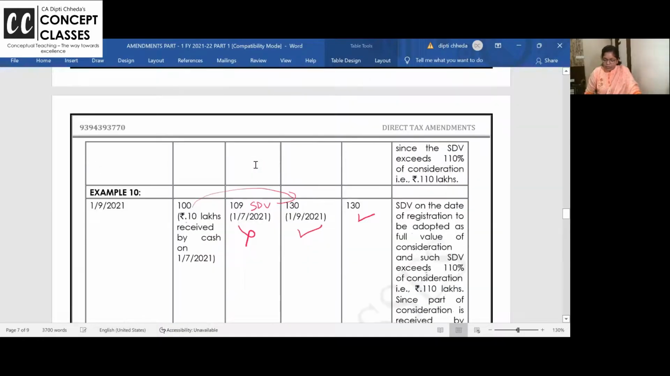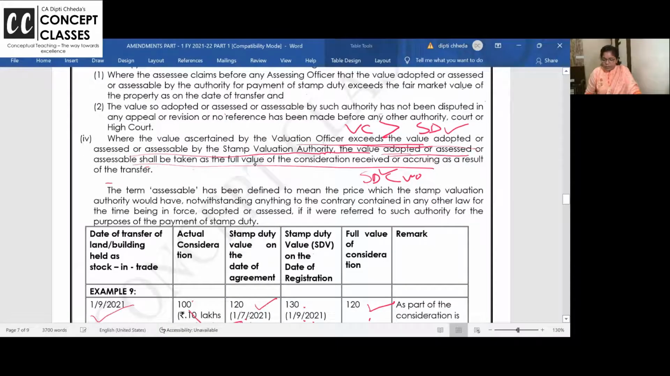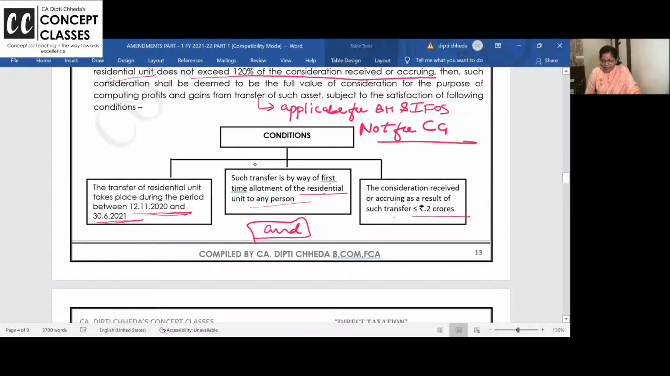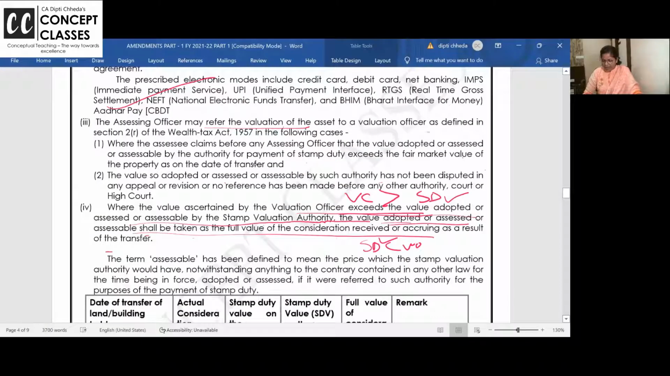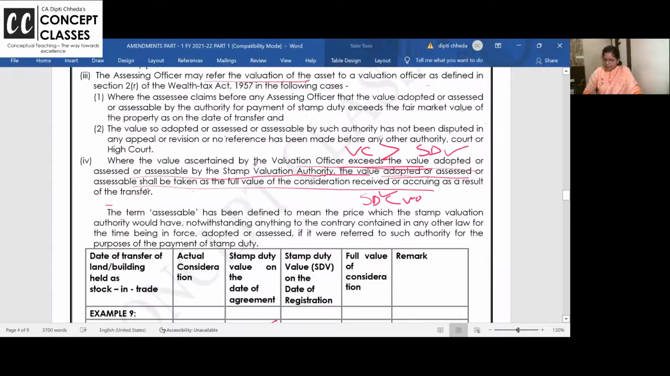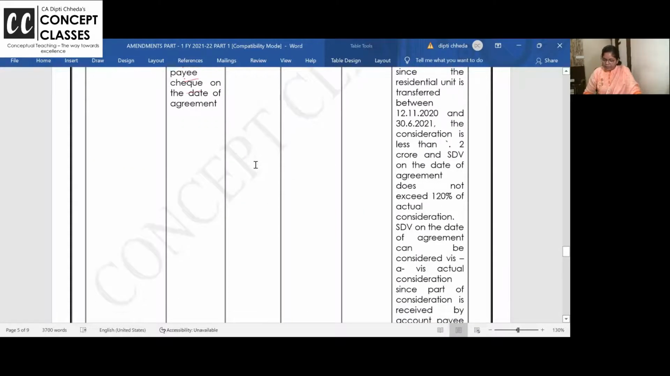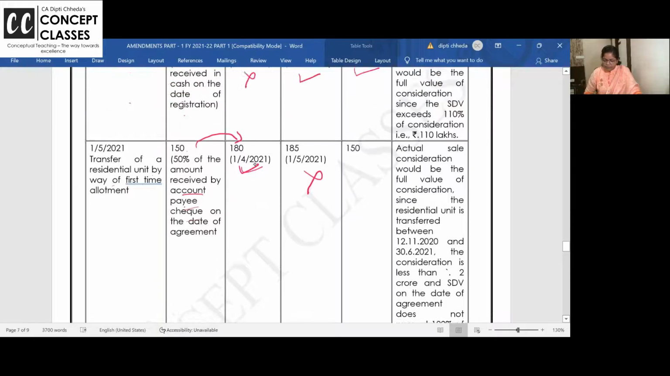Let us recollect what was the date. 12/11/20 से, 12th November 20 से 30 June. So ये फंस गया, आ गया. This date has come in between. Transfer of residential unit by first time.